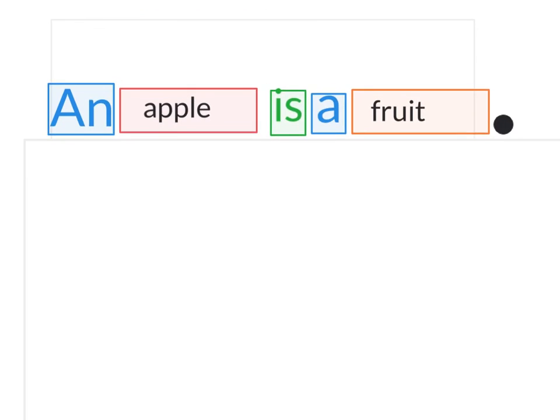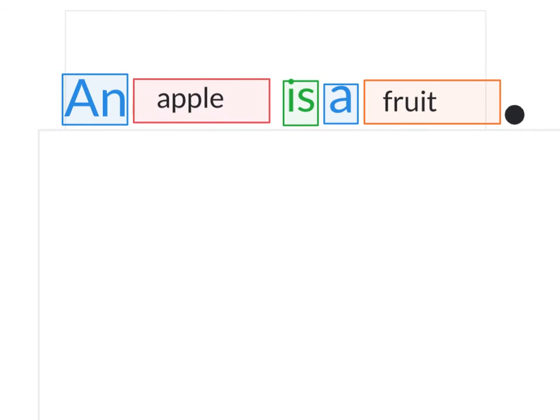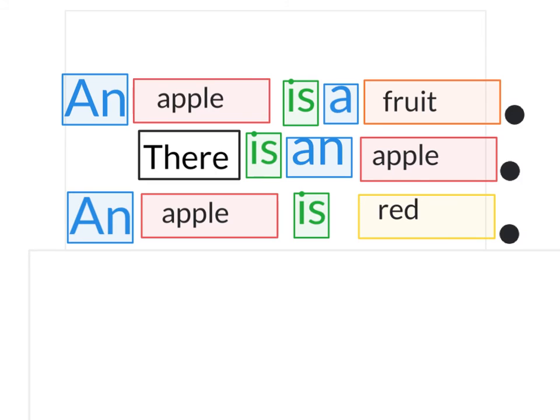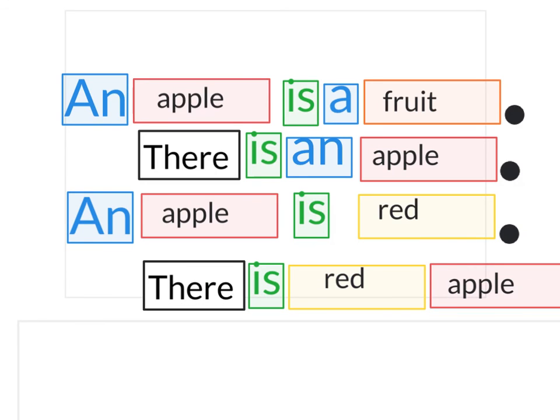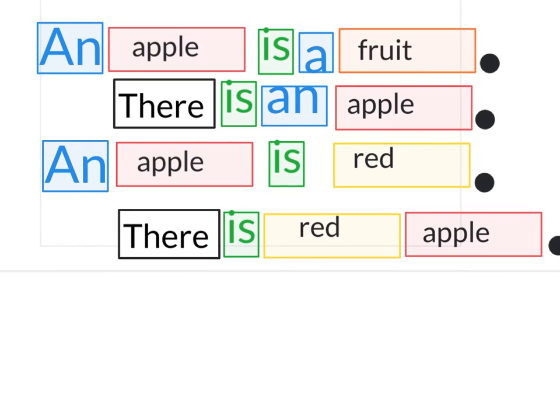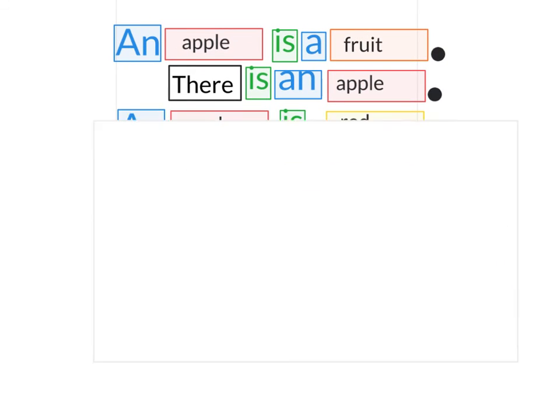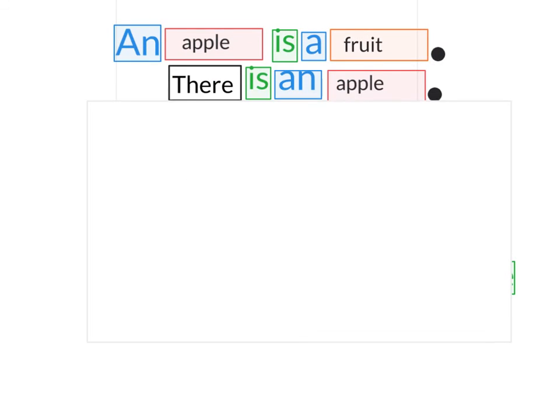All right, we're going to go back and look at our apple is a fruit. An apple is a fruit. There is an apple. An apple is red. There is, what's wrong with this? We made a mistake. Miss Camp made a mistake. What should we fix? Let's look at that again. An apple is a fruit. There is an apple.